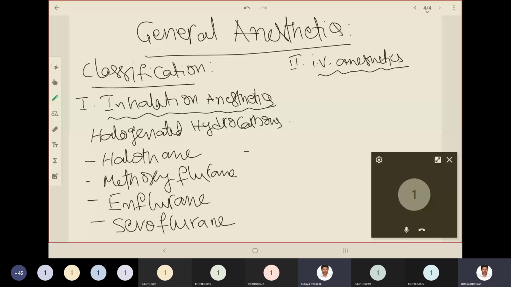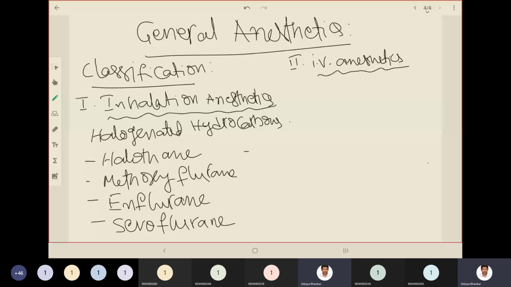So we were dealing with the classification of general anesthetics. General anesthetics were classified into inhalation anesthetics and intravenous anesthetics. IV I have abbreviated for intravenous, through injecting to the vein, which will have 100% bioavailability as you know. So they are classified based on the route of administration, how we are administering them.